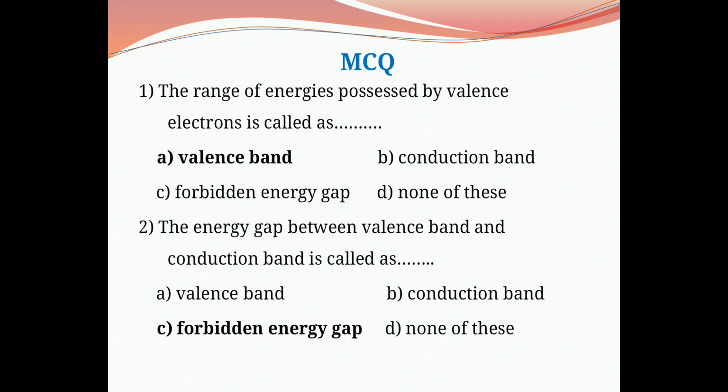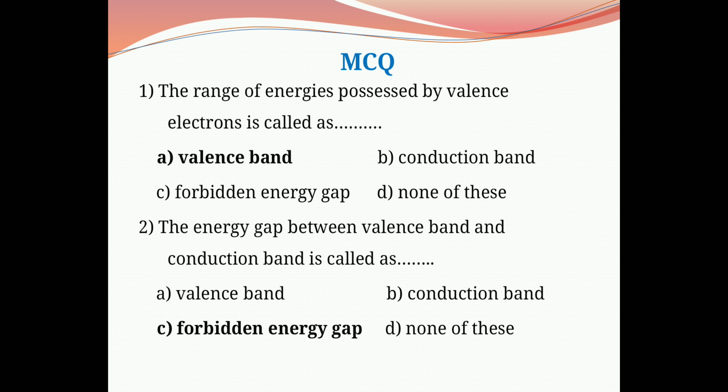Now we solve some multiple choice questions on the above topics. First question is, the range of energies possessed by valence electrons is called as. Option A is valence band, B conduction band, C forbidden energy gap, and D none of these. From the definition of valence band, it is clear that the range of energies possessed by valence electrons is called the valence band. Therefore, the correct answer is A, valence band.